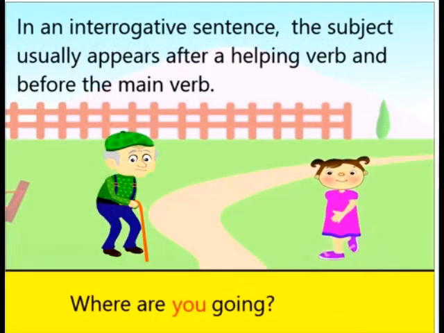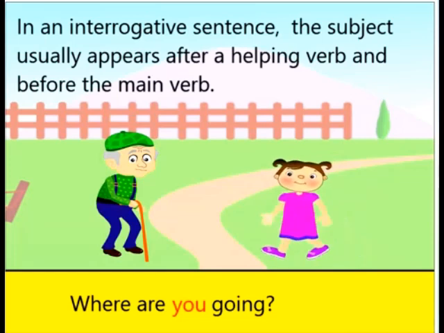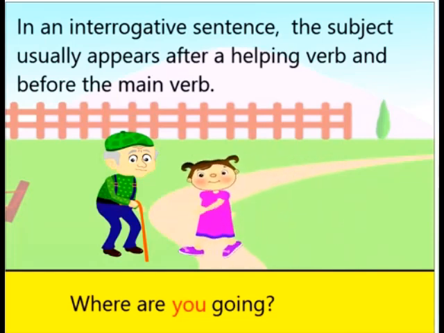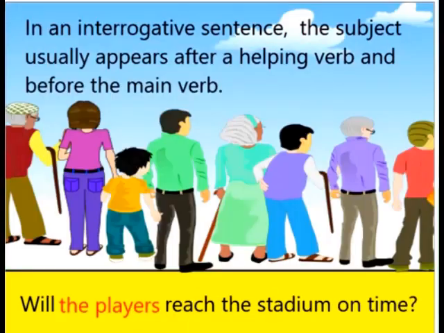Now in an interrogative sentence or a question, the subject usually appears after the helping verb but before the main verb. For example, where are you going? Here are is the helping verb and going is the main verb. So you comes between them and you is the subject.